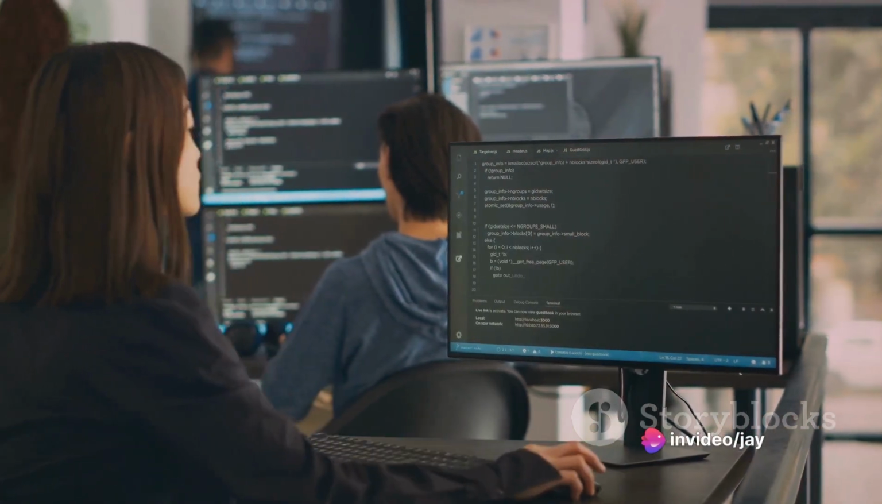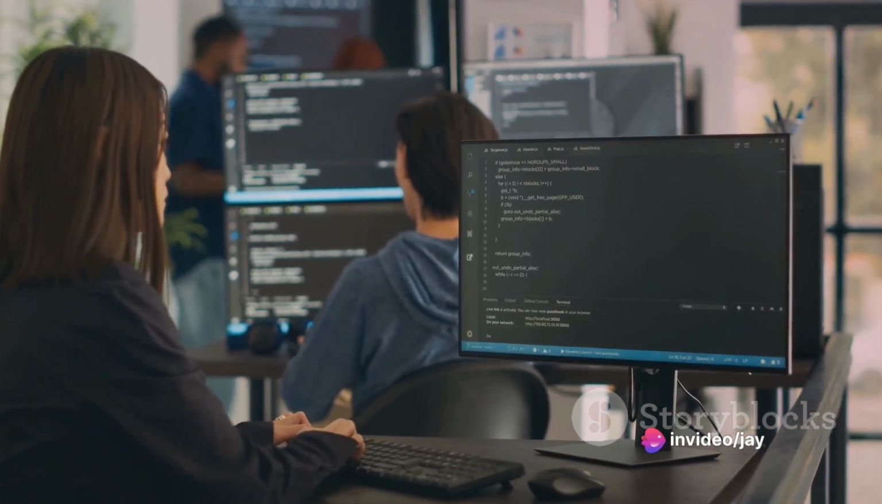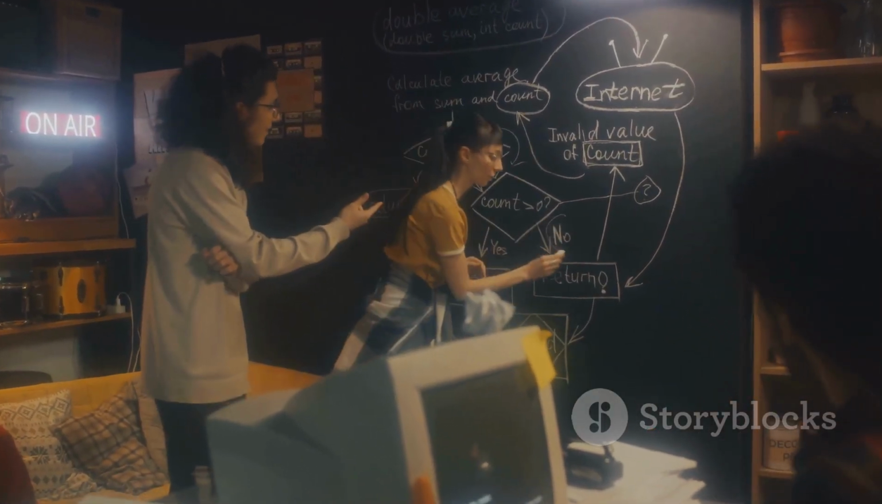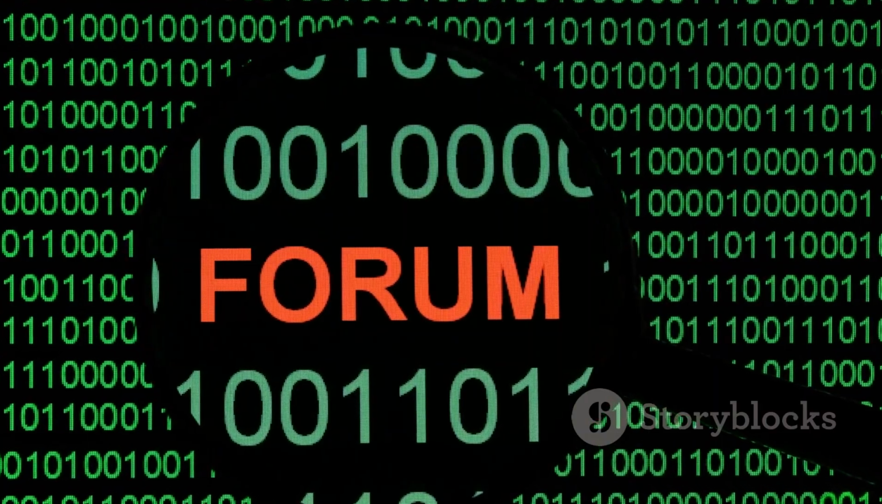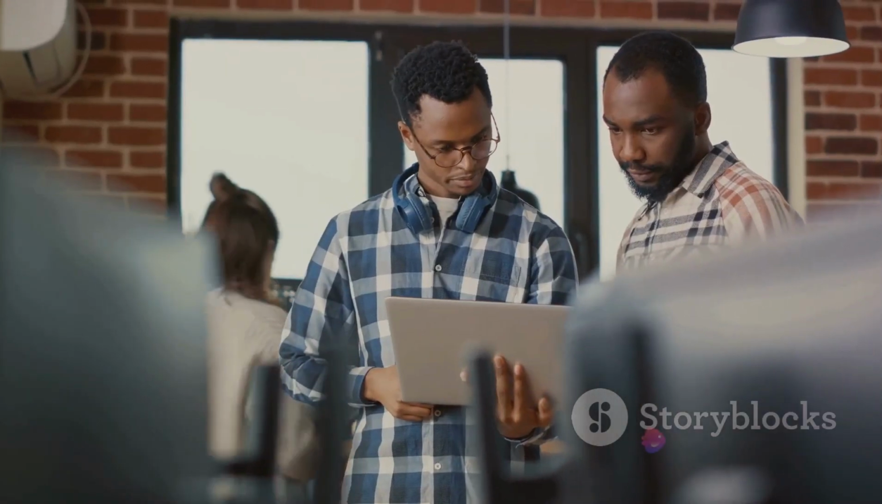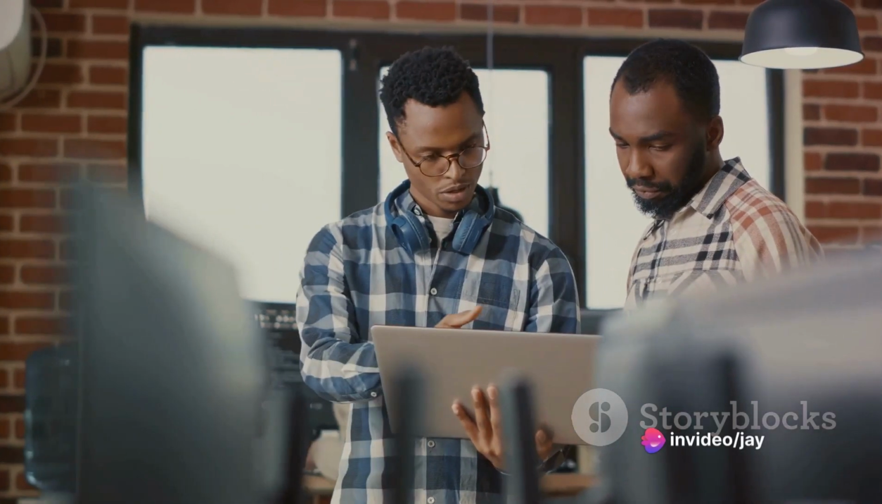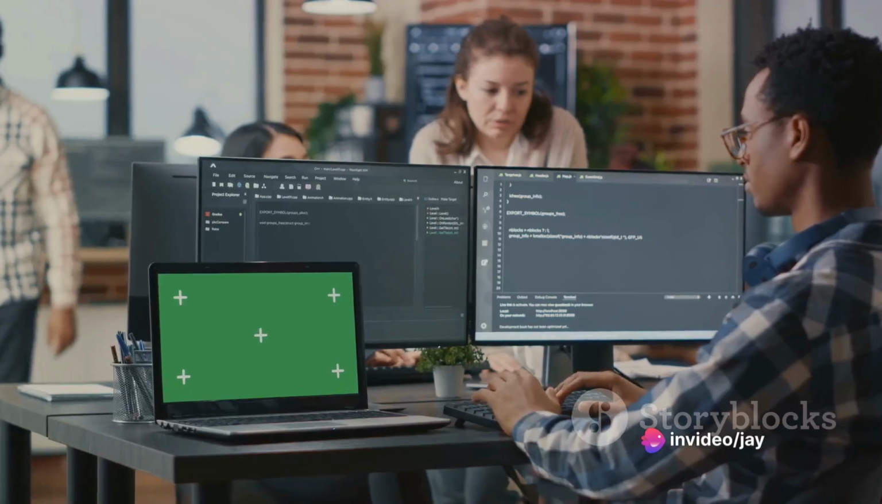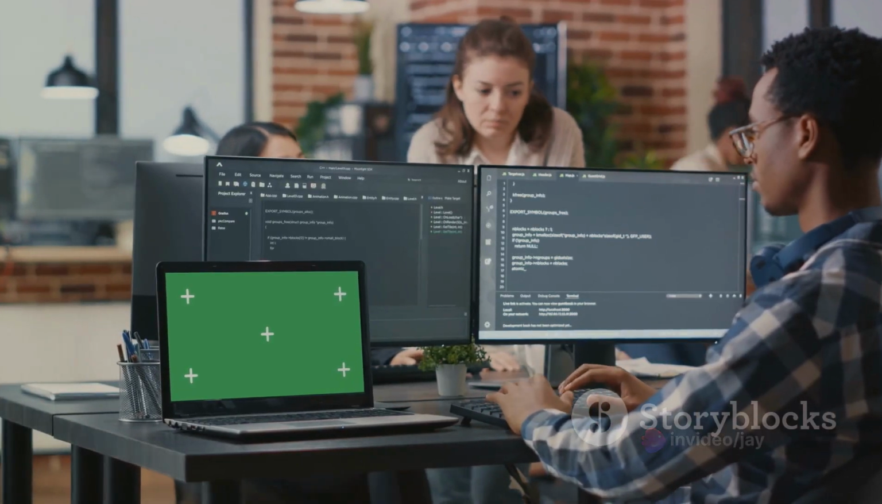Continue to explore. Seek out new challenges. Try solving different problems. Experiment with creating your own programs. Join online forums and communities. They can be a goldmine of information and a great place to learn from others' experiences. Read books, articles, and blogs to enhance your knowledge. The more you code, the more fluent you'll become.